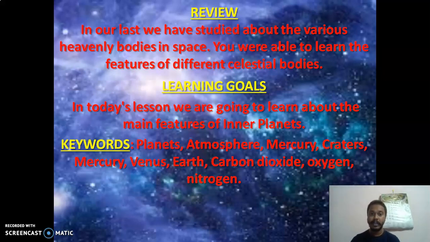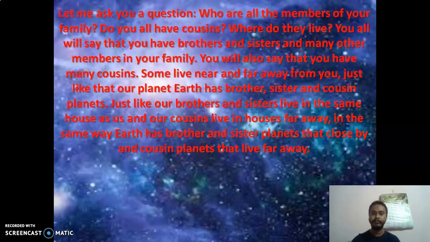Which are the inner planets out of all the planets? We'll study that and their features. Keywords we are going to learn today: planets, atmosphere, Mercury, craters, Venus, Earth, carbon dioxide, oxygen, nitrogen.